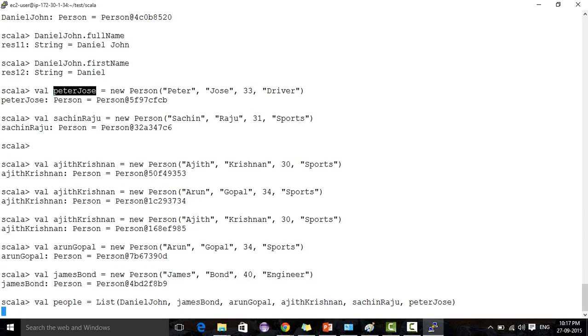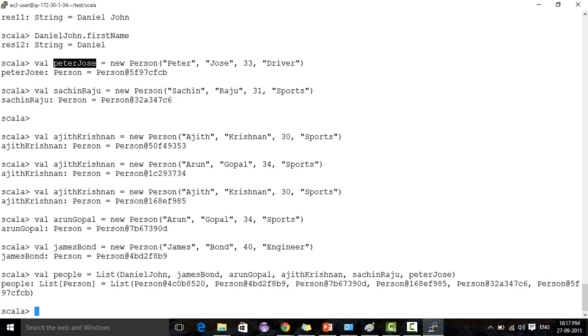We created a list. Now we have a list of person. So people is a list. We are creating this list just to do some operations with these objects. We'll find the person with the maximum age. We'll sort the people based on name. We'll group the people based on occupation, all those things. We'll see these things.